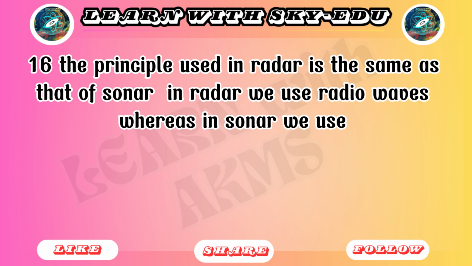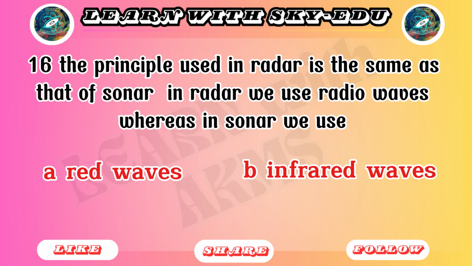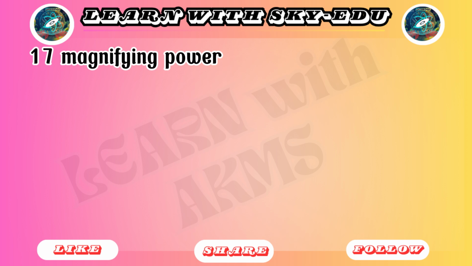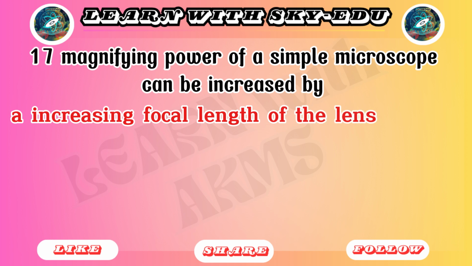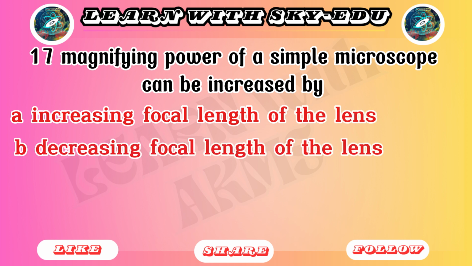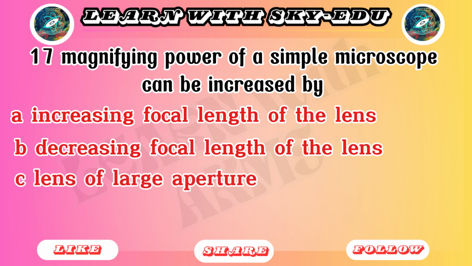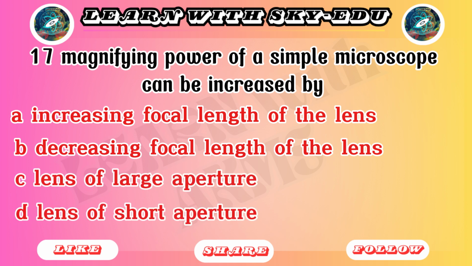16. The principle used in radar is the same as that of sonar. In radar we use radio waves, whereas in sonar we use: A. Red waves. B. Infrared waves. C. Ultrasonic. D. Supersonic. 17. Magnifying power of a simple microscope can be increased by: A. Increasing focal length of the lens. B. Decreasing focal length of the lens. C. Lens of large aperture. D. Lens of short aperture.